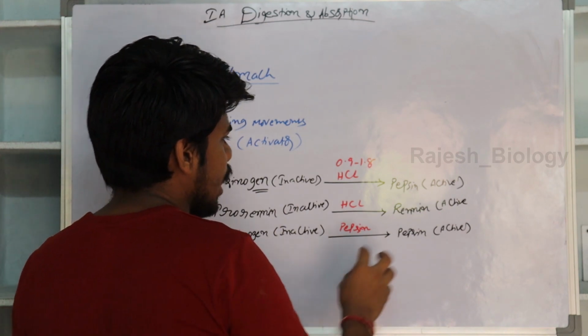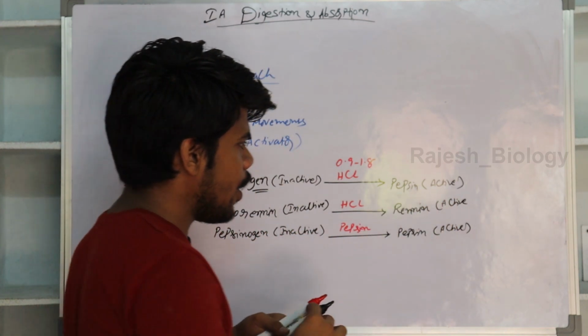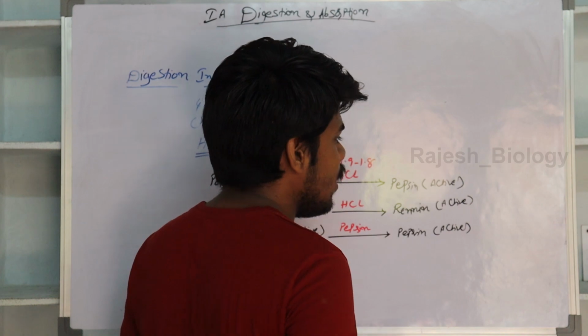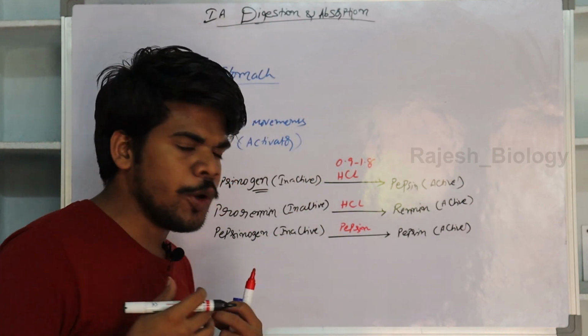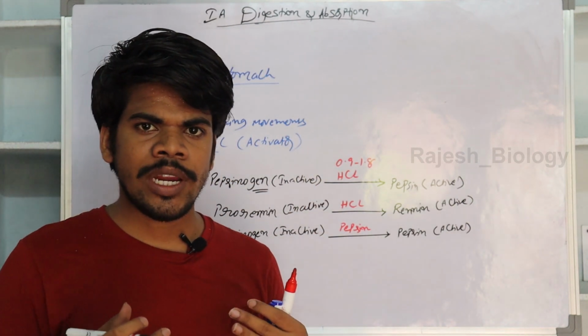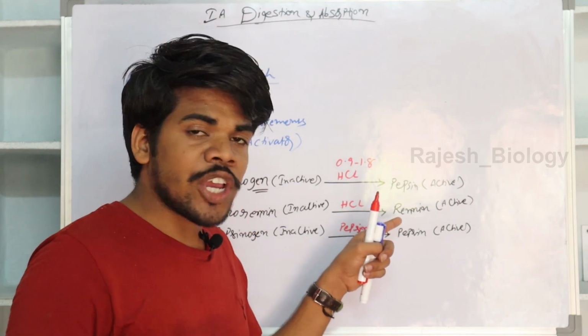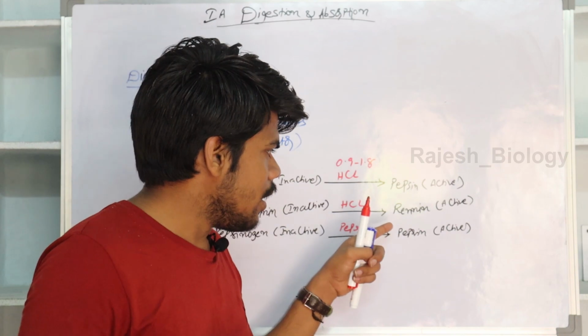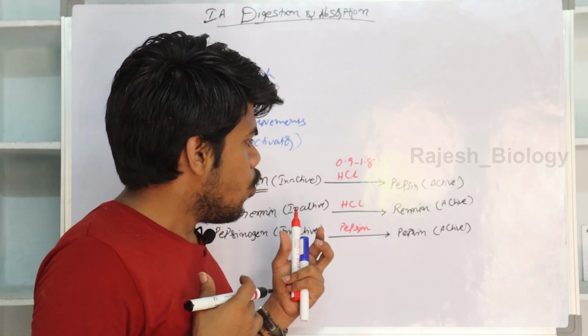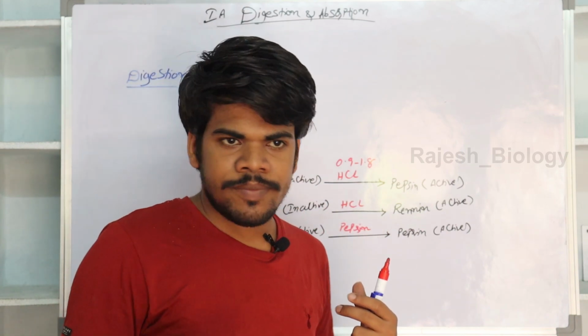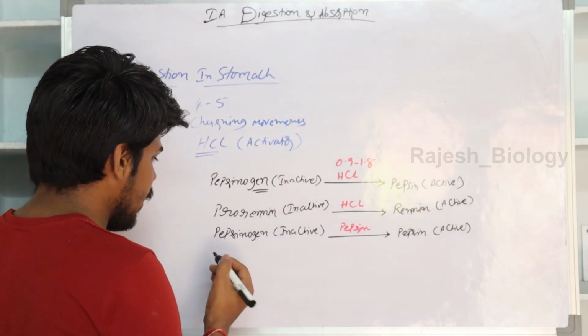Renin is secreted in infants only, that means in childhood only. Mammals secrete renin in their infant stage or childhood stage, because renin works on the milk protein.